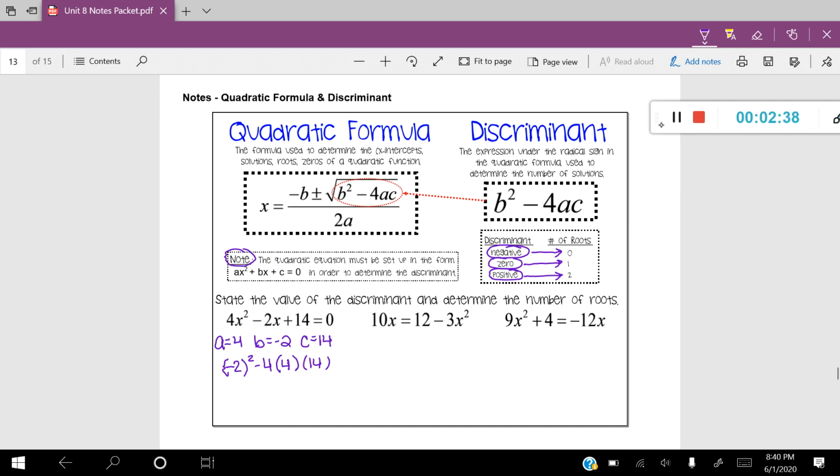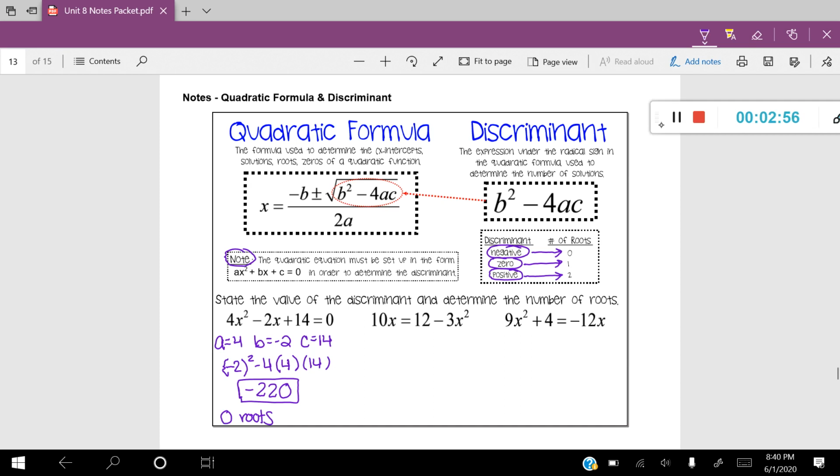And the value of my discriminant comes out to be -220. So that is the value of my discriminant, which also tells me that there are 0 roots to this quadratic. This quadratic equation is not going to cross the x-axis.